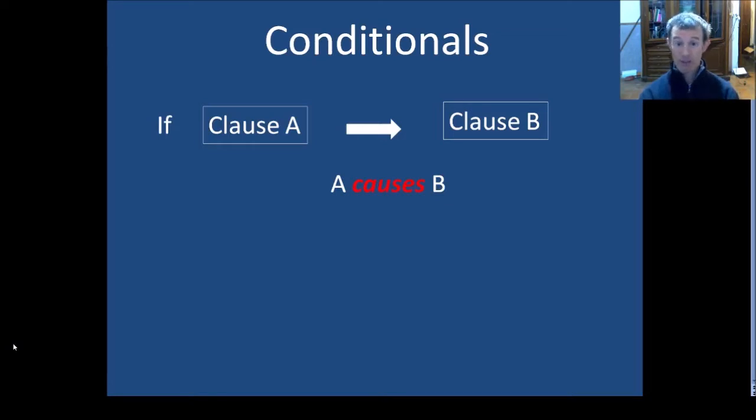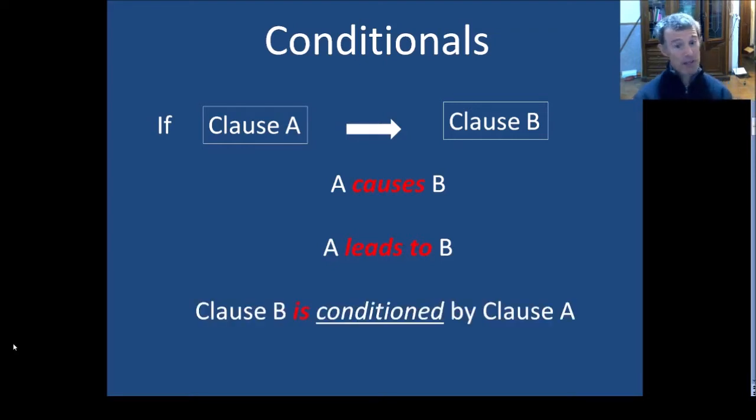A causes B, or maybe A leads to B, or in other words we say that clause B is conditioned by clause A, and that's why it's called a conditional. But forget about this pompous theory.